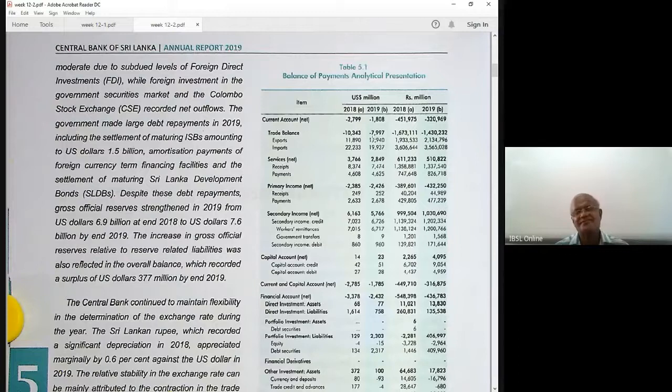You have the exports and imports. Value of exports in 2019, 11.9 billion dollars. Exports means we are getting dollars, an inflow of dollars. But what will happen to the imports? Imports 19.9, almost 20 billion. Exports 12 billion, imports 20 billion. Imports mean money going out. So therefore, there's a deficit of 7 billion.